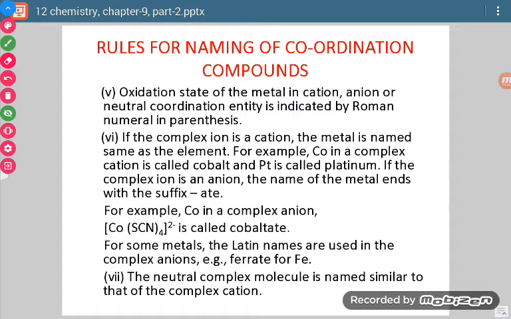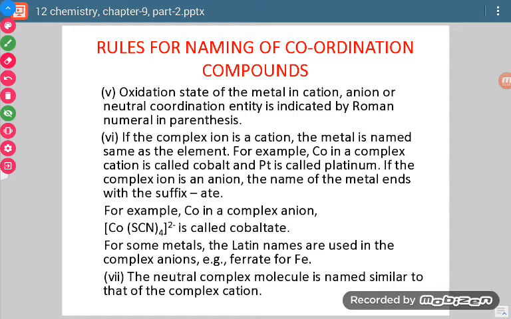Okay. Now once we calculate the oxidation state, calculation of oxidation state is done in the same way we calculate the oxidation state in normal molecules. Whatever is the value of oxidation state, that value is written after writing the name of metal within brackets in Roman numerals. Suppose there is copper and its oxidation state has come out to be 1, then how will I write it? Copper, and then within brackets I will write 1 in Roman numerals. So this way it is done for oxidation state.